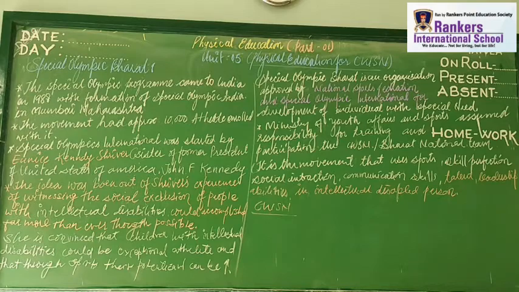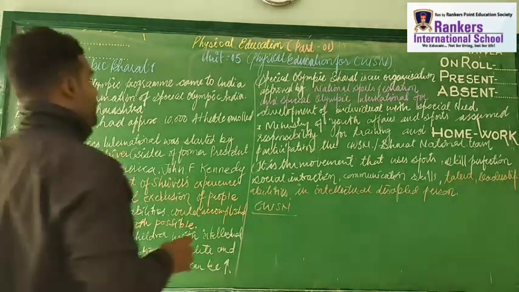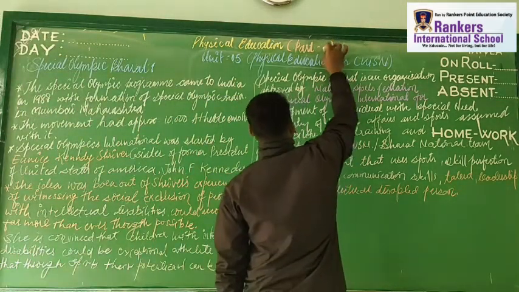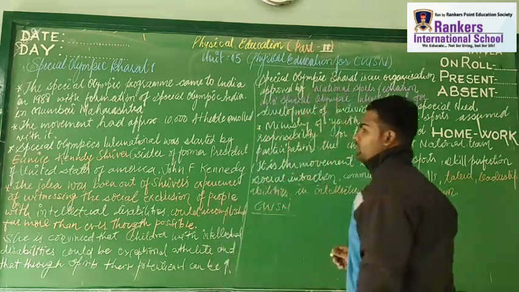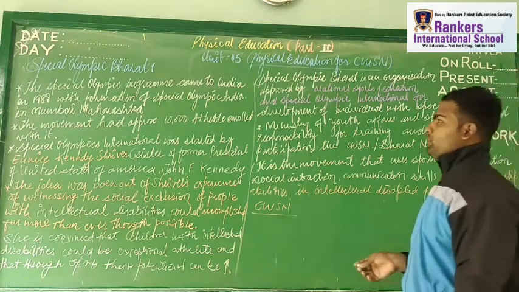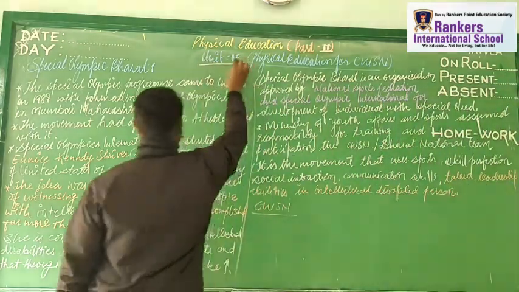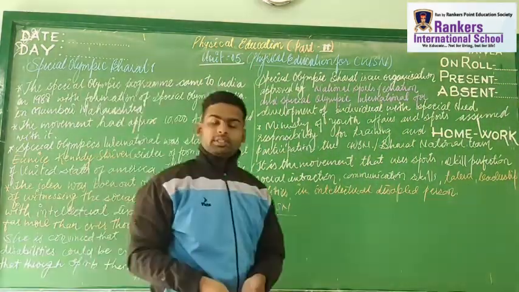Today we are going to deal with the next part of the chapter, physical fitness, wellness, and lifestyle. This is the second part. Which part? This is the second part of our fifth unit, physical education for CWSN.